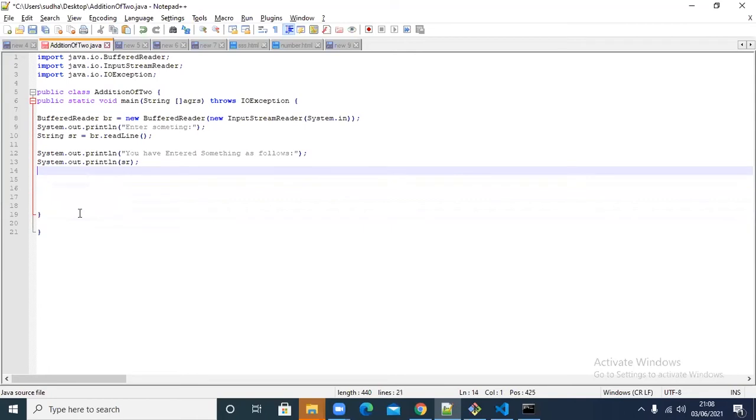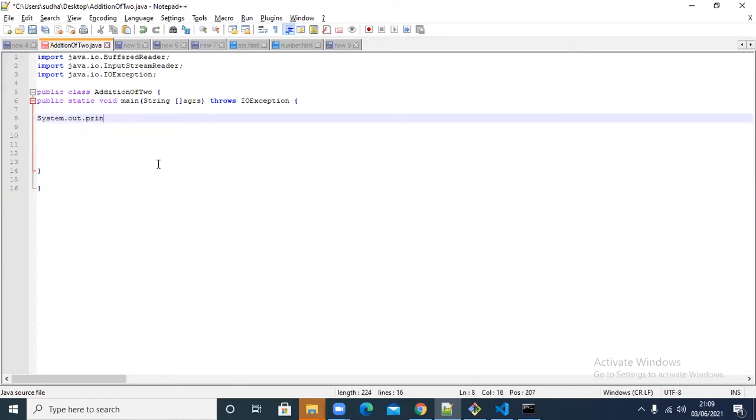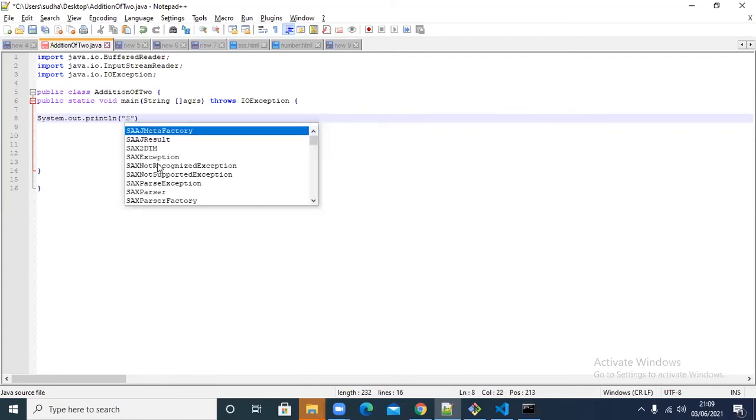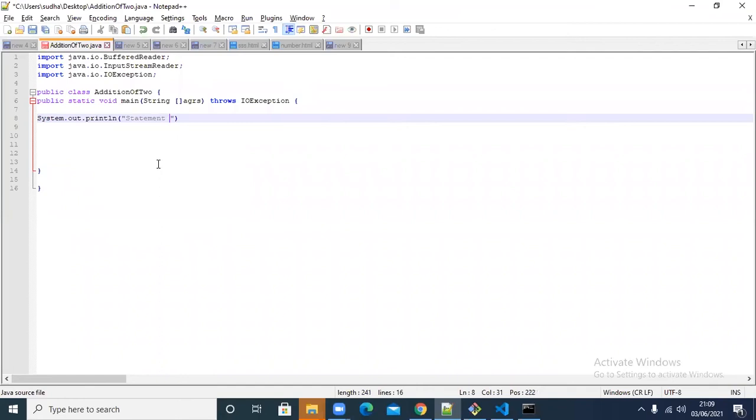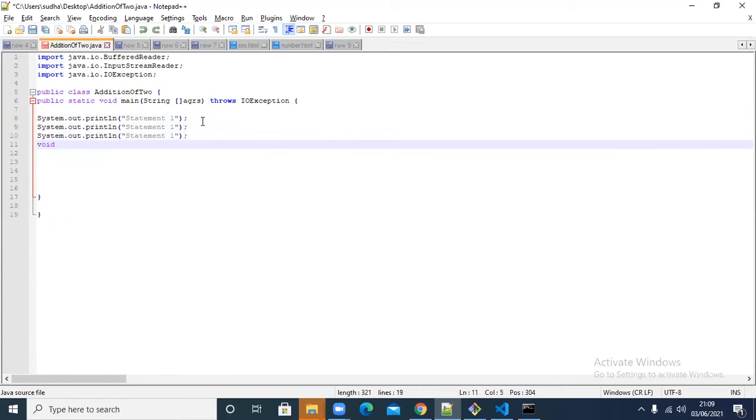So I'll just write something. Just observe it and understand, guys. Statement 1. I'm just writing output statements only here, okay? Observe only how the conditional statement works. There are so many statements like that, okay? For example,